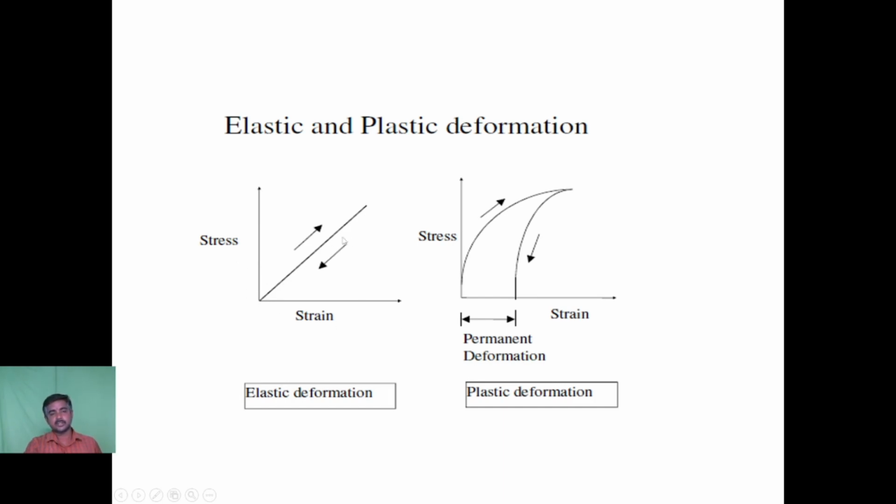Here it shows a straight line, whereas for a plastic body, as the stress increases, the strain also increases, but beyond a certain limit the stress gets reduced, and the strain is also reduced but it will not return to its original position. If you compare the slope between the two graphs, the slope of the stress-strain relationship for an elastic body remains the same throughout the graph, whereas in the plastic body it changes. We shall see about it later in detail.